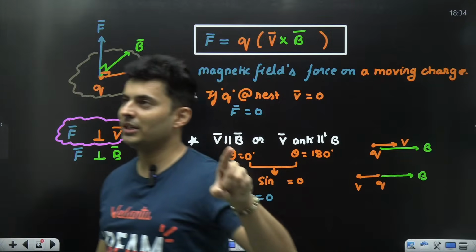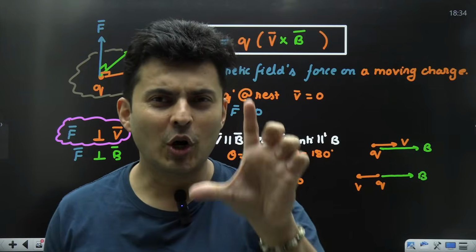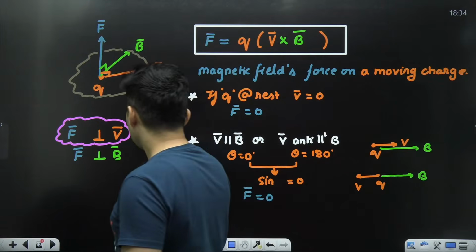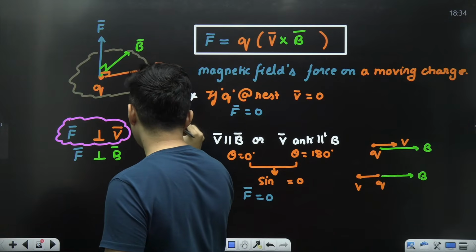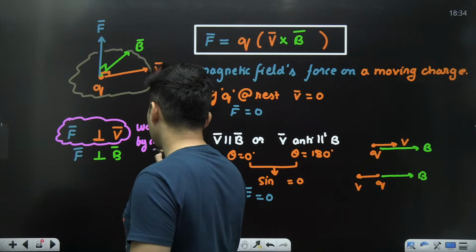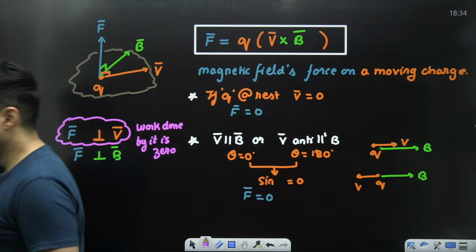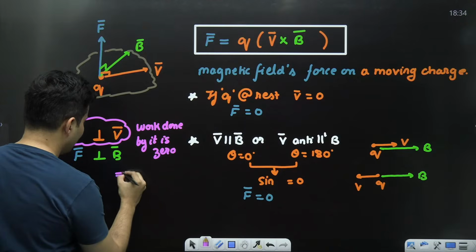Force into displacement, but with cos theta, is the work. Cos 90, guys, is 0. So the work done by it is nothing but 0. Yes, it will not do any work. And if it doesn't do any work, what does it mean?